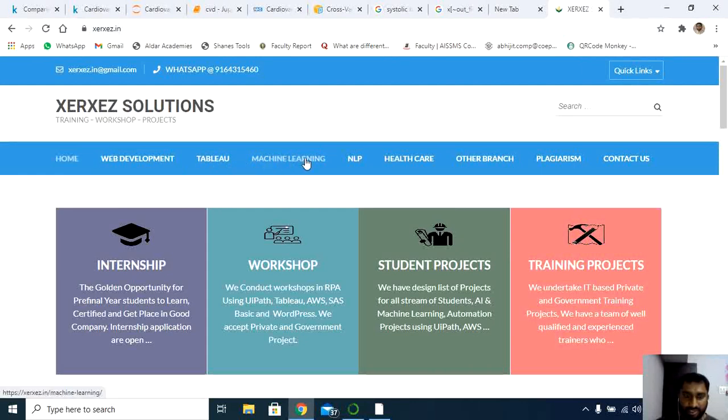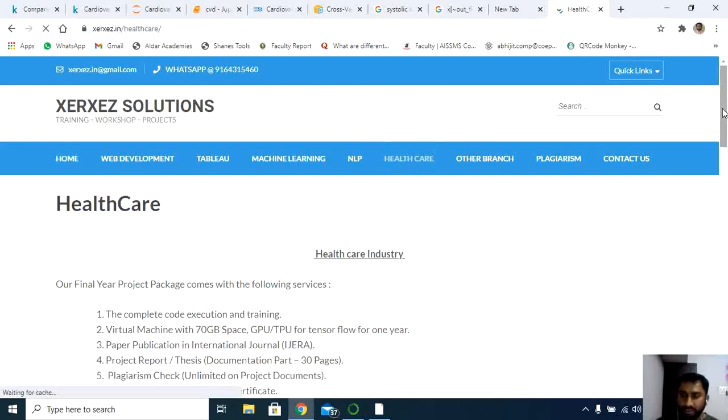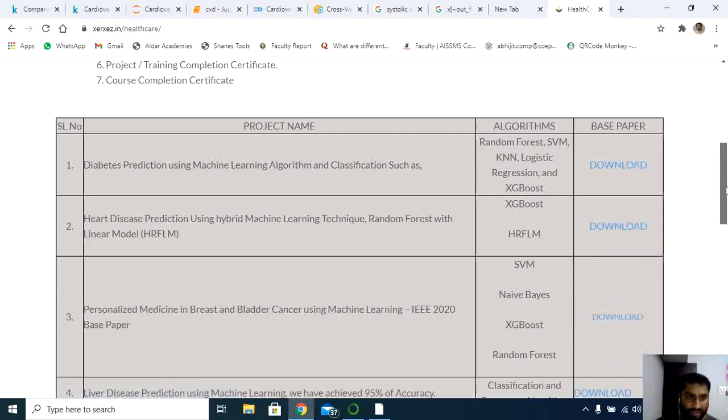If you check our machine learning projects, we have 50 plus projects. Next, we have designed NLP also in healthcare sectors. Already we have designed around 6 to 7 project cycles. Have a look at this.